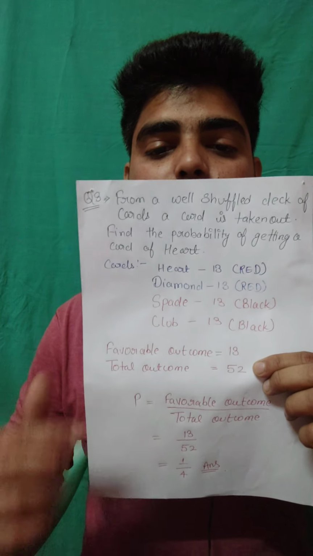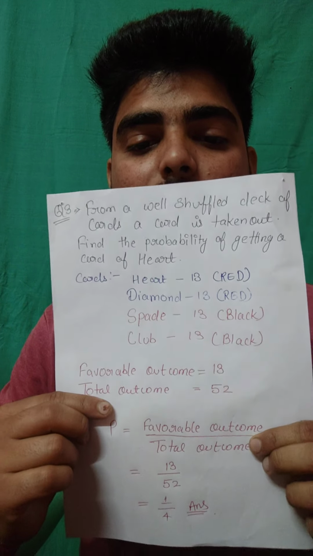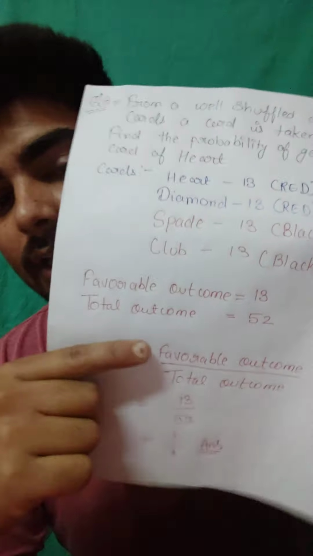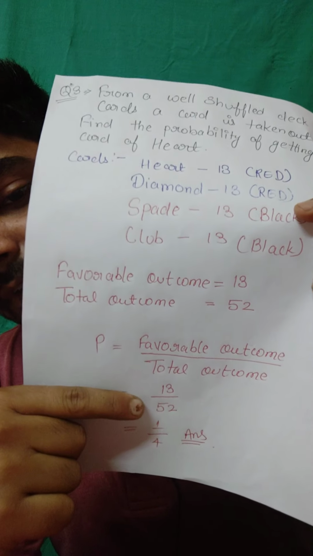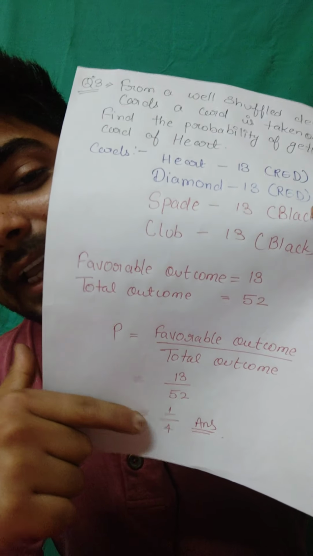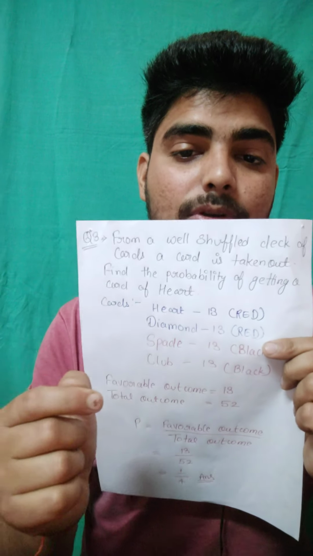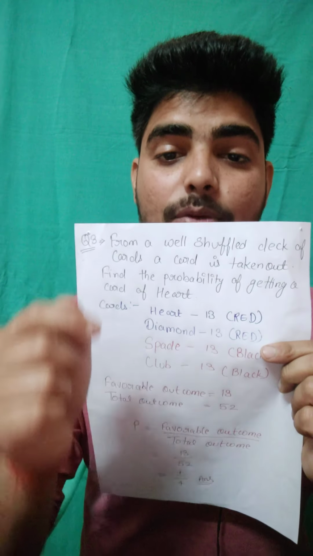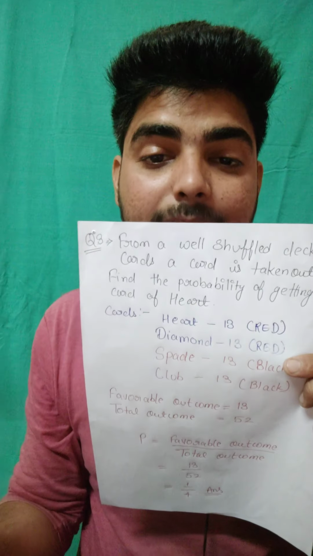So now according to the formula, favorable outcome upon total outcome, what is the probability? Favorable outcome is 13. Total outcome is 52. So if we simplify it, we will get 1 upon 4. It means there is 1/4, or 1 upon 4, chance or probability of getting a heart card if we pick one card out of the whole deck.